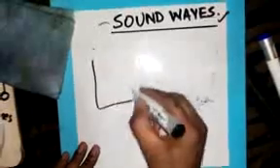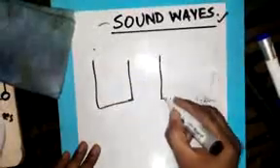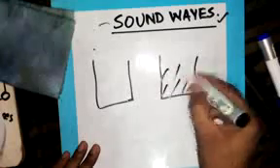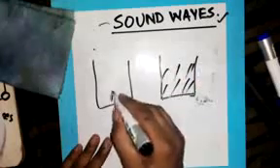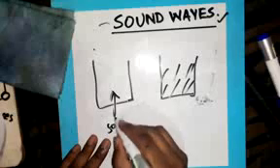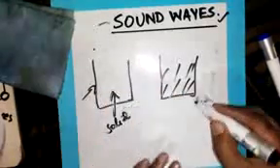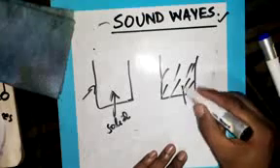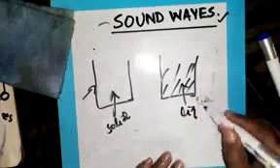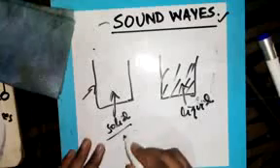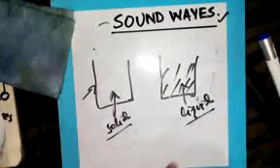The empty vessel, which is this one, produces more sound than the one which is filled with water. Why? Because here the media of transmission is solid. Remember, this is an empty vessel, and the vessel is solid. But here the media of transmission is liquid. Sound transfers faster in solid as compared to liquid.